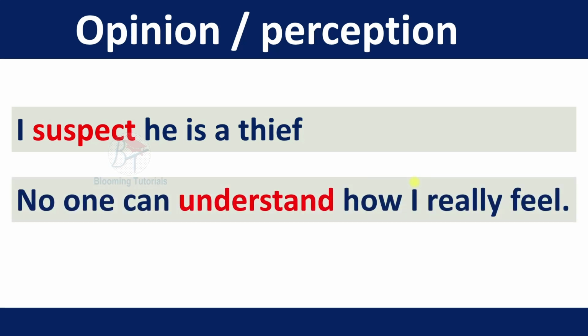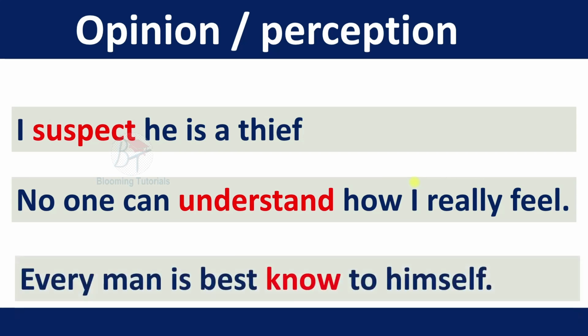No one can understand how I really feel. Understand is a stative verb. Every man is best known to himself. Here know is a stative verb. So if you see these sentences, there is no action at all. It's just telling the state or condition of the subject.